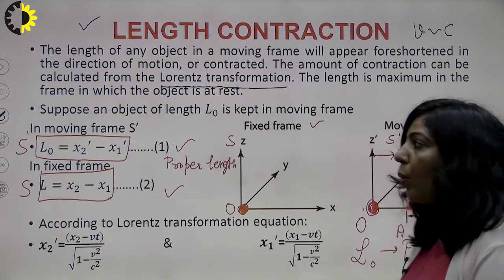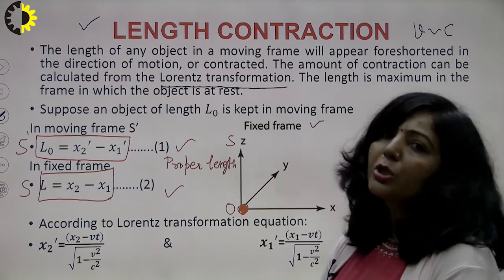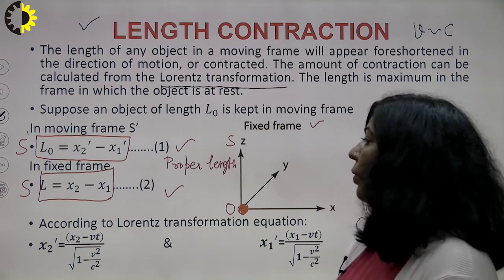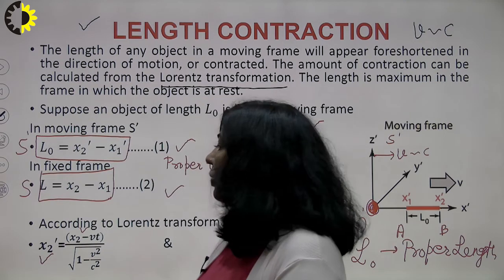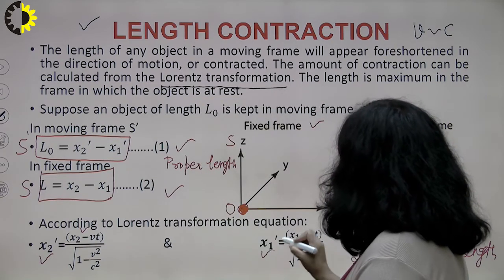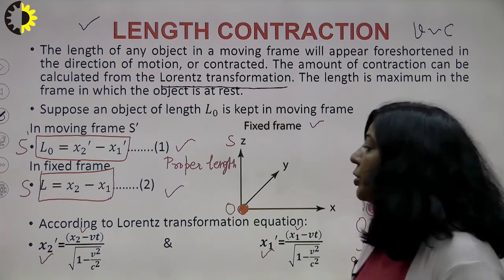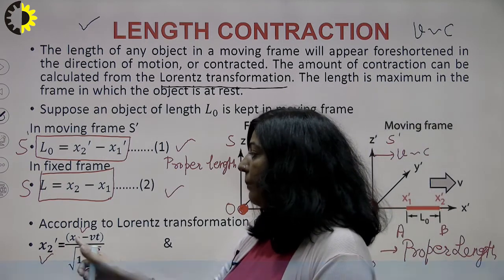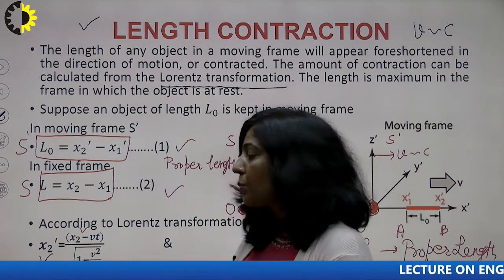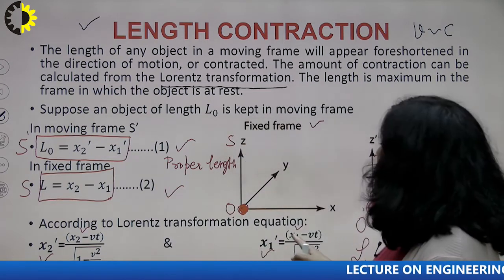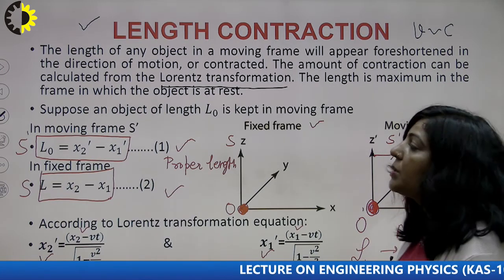In order to correlate these two, we have to apply the Lorentz equations, and you can correlate x2 dash with x2 and x1 dash with x1. According to the Lorentz equations, x2 dash will be x2 minus vt upon root 1 minus v square upon c square, and x1 dash will be x1 minus vt upon root 1 minus v square upon c square.